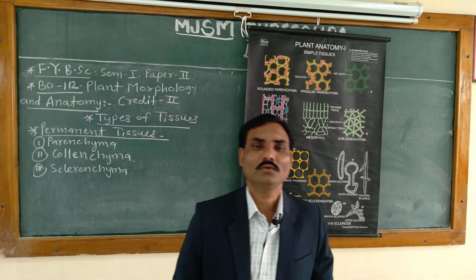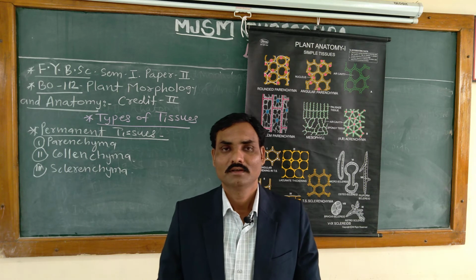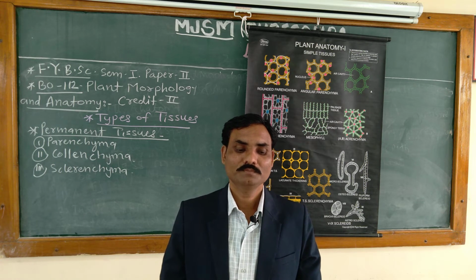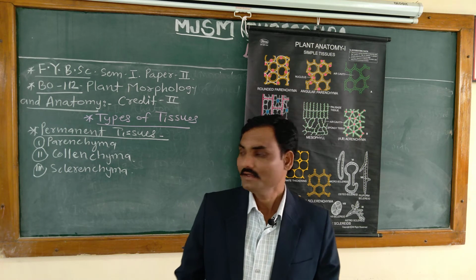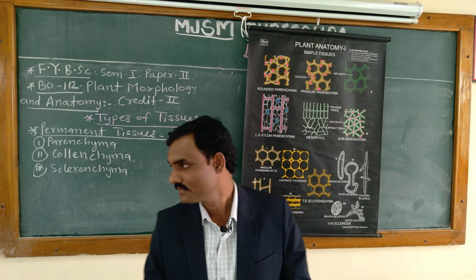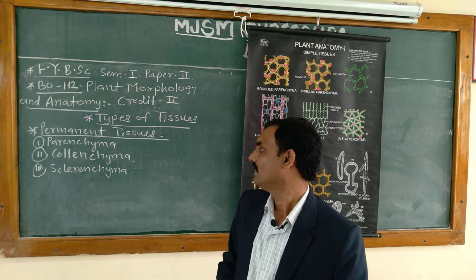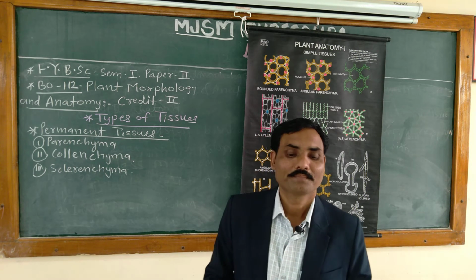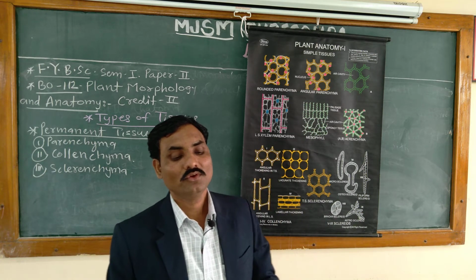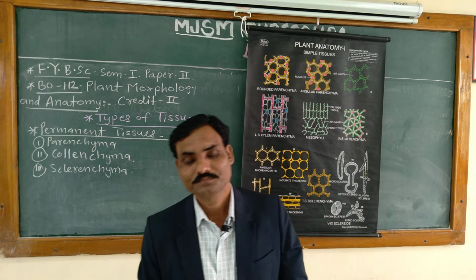In today's video, we are going to learn about the permanent tissue. It is a type of simple tissue, and permanent tissue is of 3 types: parenchymatous cells, collenchyma and sclerenchyma. In today's video, we are going to discuss some points about this permanent tissue.